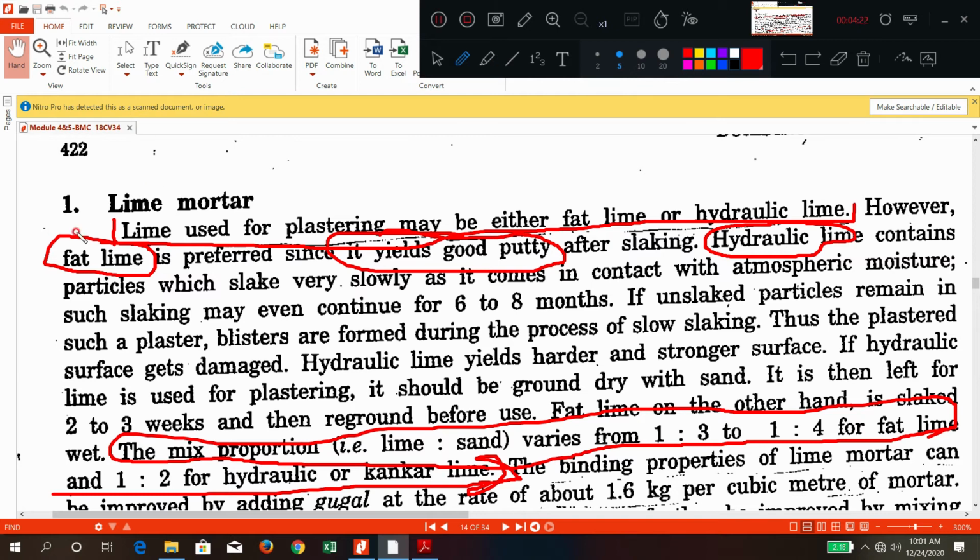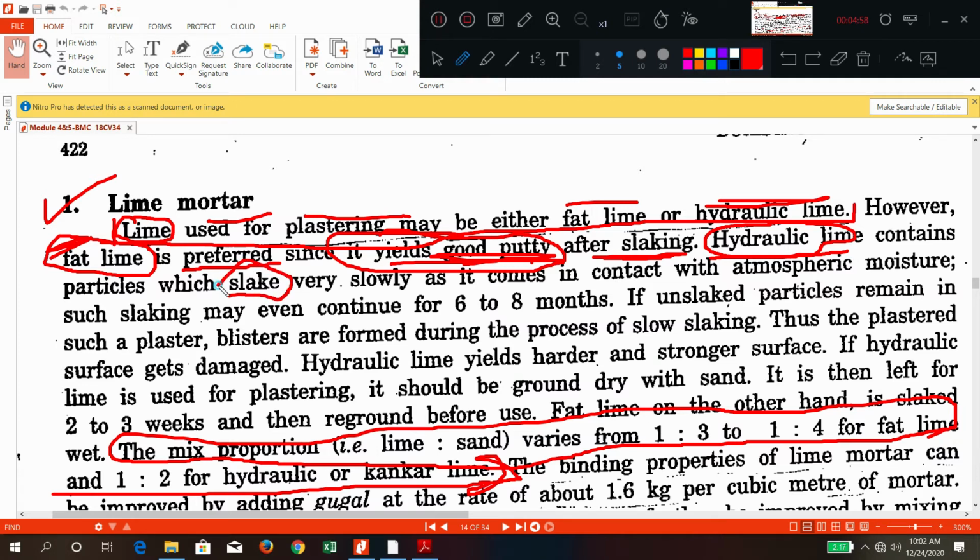Now, the mortar which we are going to discuss is first one, lime mortar. So generally the calcium carbonate, lime is used for plastering. Maybe it may be fat lime or hydraulic lime. Fat lime maybe or hydraulic lime you can use. So generally fat lime is preferred because it yields good putty after slaking, means mixing of water. So generally hydraulic lime is avoided because it will slake.